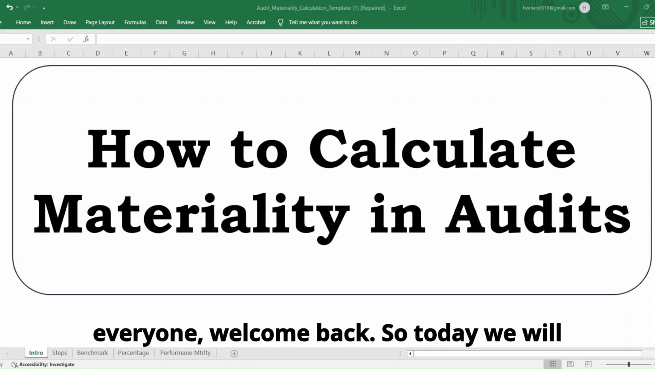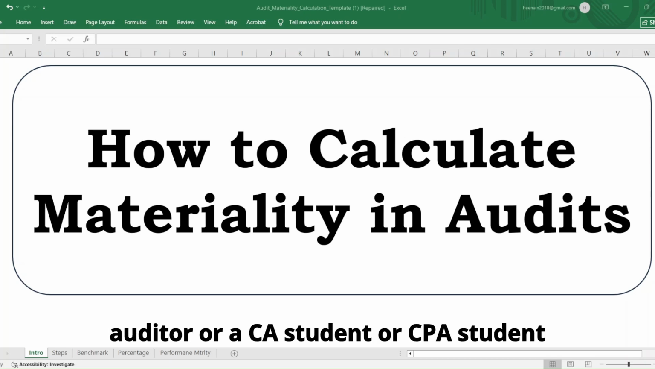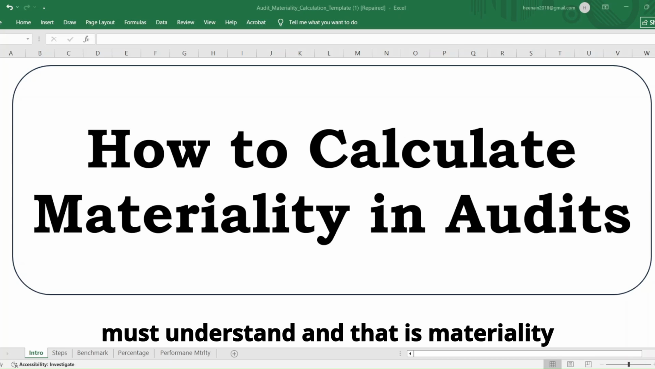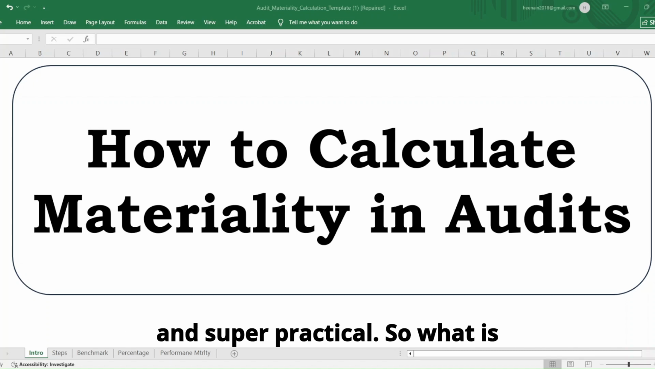Hi everyone, welcome back. So today we will be breaking down a concept that every auditor or a CA student or CPA student must understand, and that is materiality in audit. And we will keep it very simple and super practical.